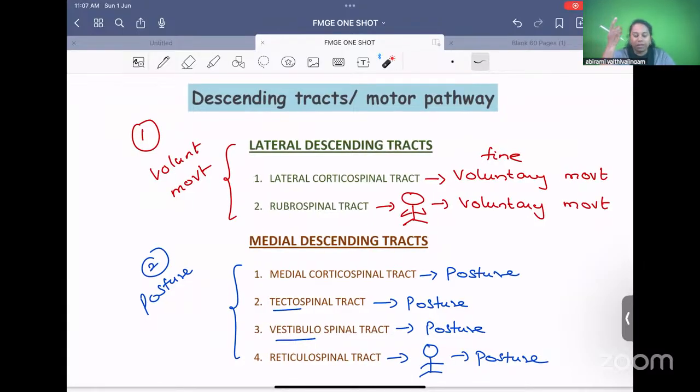Excellent, Ranjan. Fasciculus cuneatus, laterally from the upper limb. Good. So now we will move on to descending tracts or motor pathways.